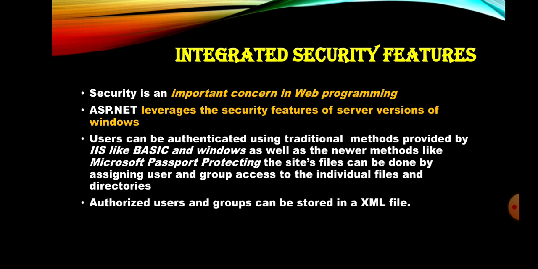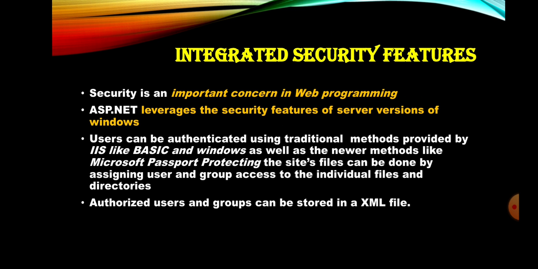Next, integrated security features. Here we are going to see the various security features. Each and every application has various challenges on security issues. Our .NET framework provides security features for the application developed by the developer integrated with the .NET framework. It provides security features of server versions of Windows. From our operating system itself, the security helps our application from any crime difficulties.